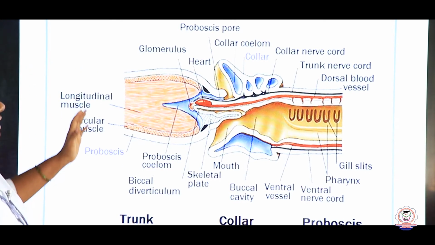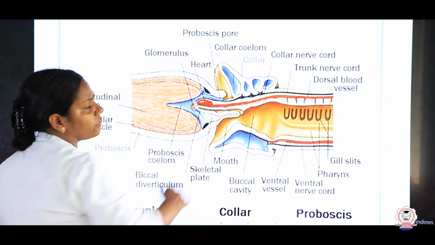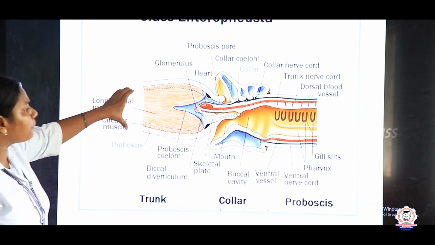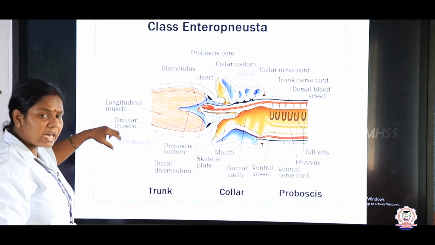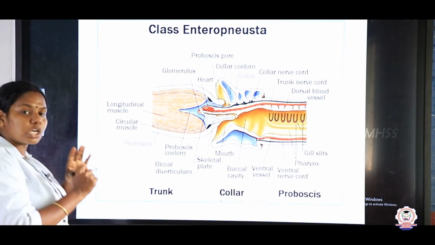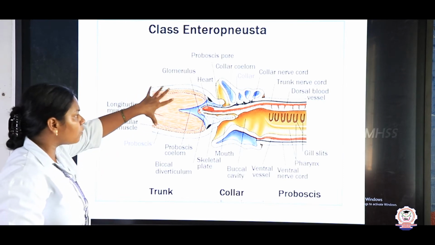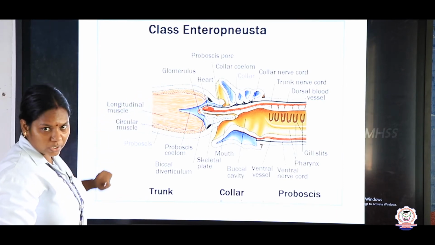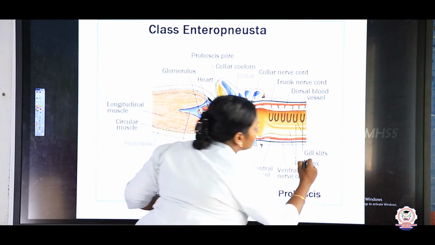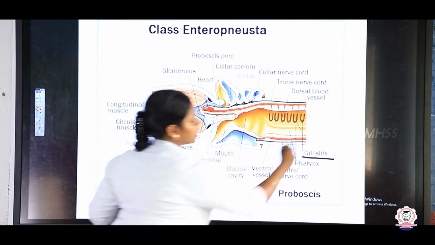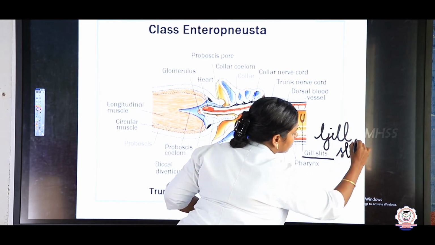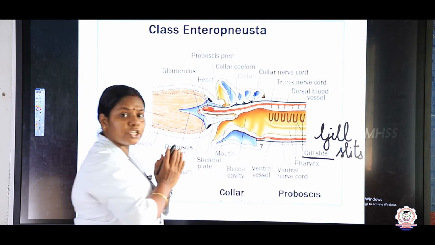We have studied the internal structure of the Balanoglossus, and here you can see the proboscis, which serves as a head. It is the excretory organ also. The excretory pores are also present inside the what? Inside the proboscis only. And the respiration is through the gill slits. The gill slits open into the pharynx.